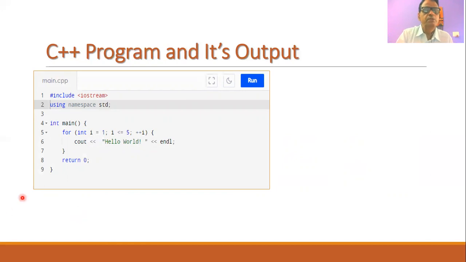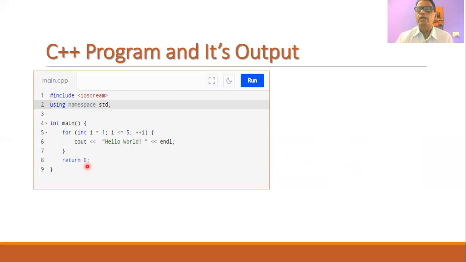So this is a simple C++ program. In the first statement, we are including the iostream, input output stream file, using namespace std. Then our main function is there, of which the return type is integer. In this example, we have used a for loop where the value of I is 1. Then our test condition is I less than or equal to 5. And then we are incrementing the value of I by I plus plus. And then in the body of the loop, we are simply printing a message, hello world. And then finally, we are returning 0 to the main function.